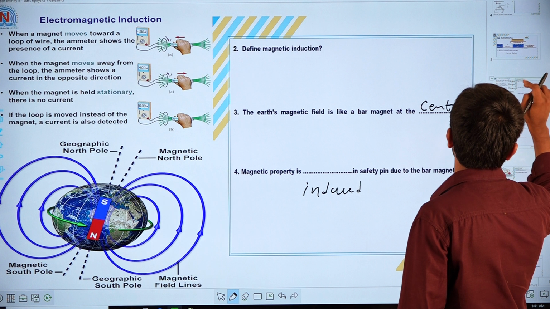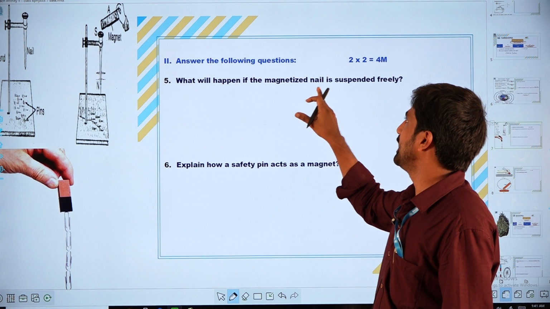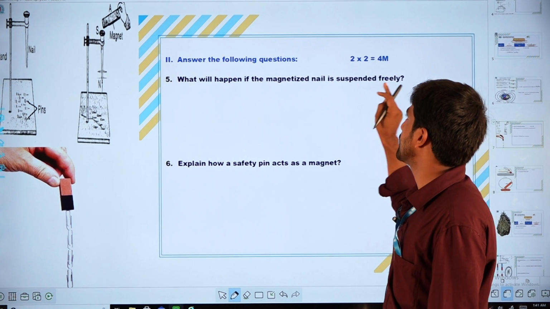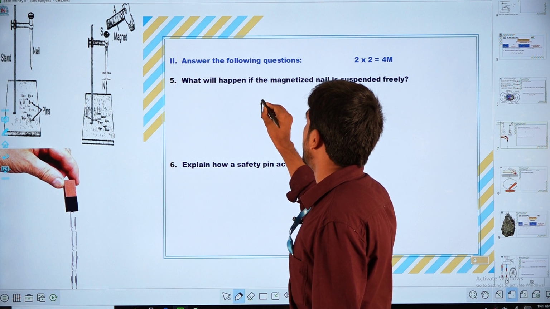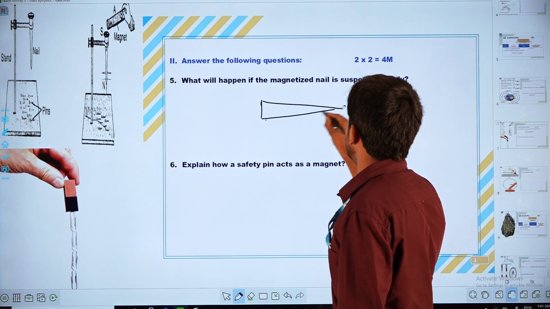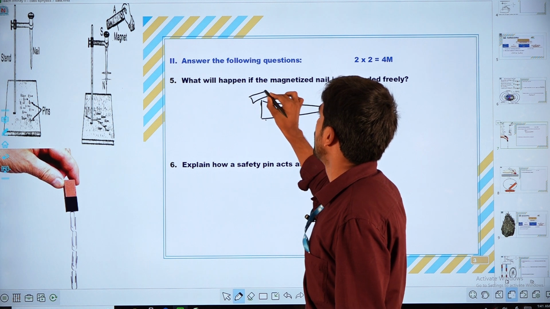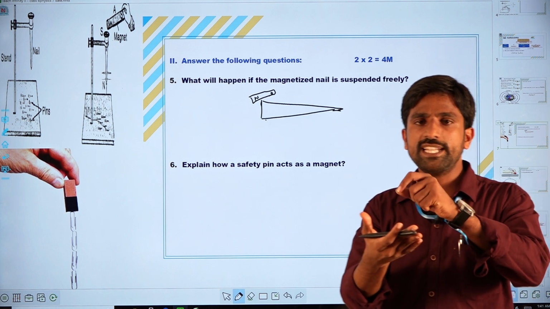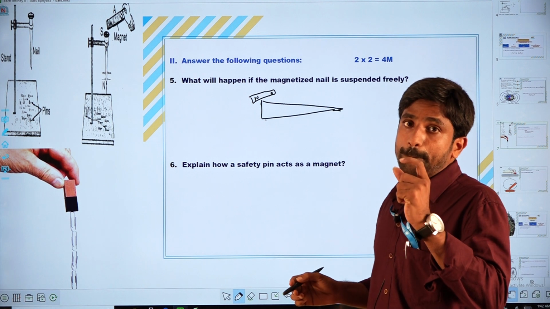Coming to question number 5, what will happen if the magnetized nail is suspended freely? If you take one nail like this and magnetize it with the help of a bar magnet, the bar magnet has two poles, north and south. If you stroke or rub it on that nail, the nail acts as a magnet.